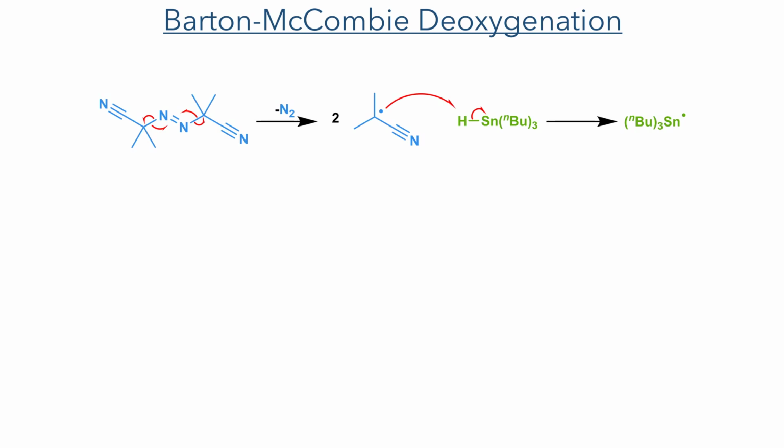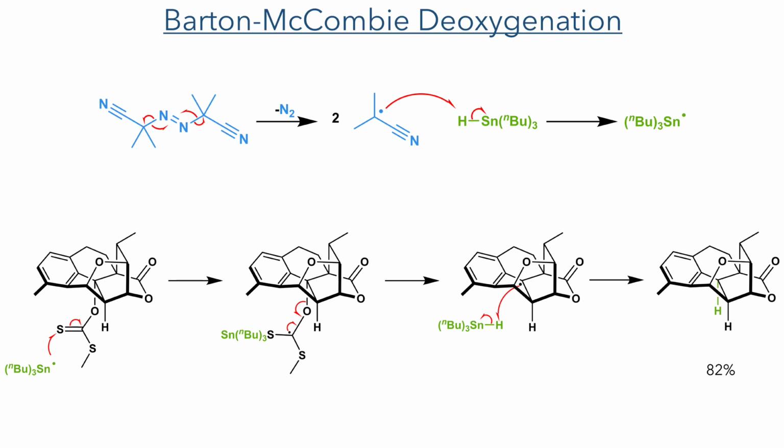In the next step, AIBN is used as a radical initiator, as it forms a radical upon the loss of nitrogen gas. The radical formed then reacts with tributyl tin hydride, forming a tin radical that then goes on to attack the xanthate ester. The radical produced by this attack is stabilized by the 3 adjacent heteroatoms, and this intermediate decomposes, abstracting the oxygen upon homolytic cleavage to form a carbon-oxygen double bond, which is very energetically favoured. The radical, now formed on the substrate, reacts with another equivalent of tributyl tin hydride to complete the reaction in an 82% yield.